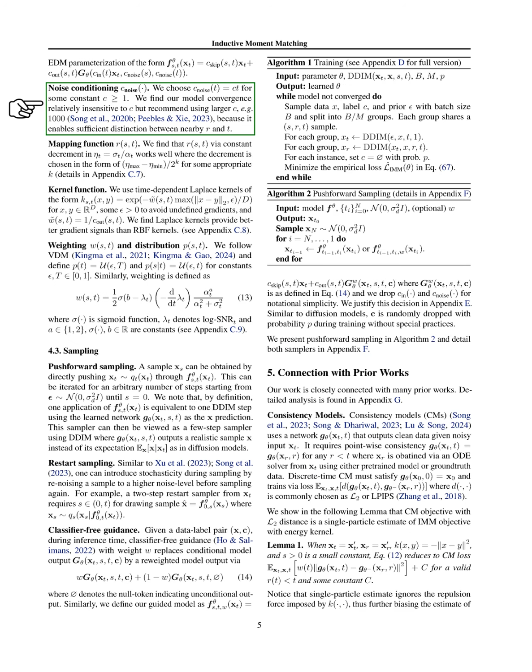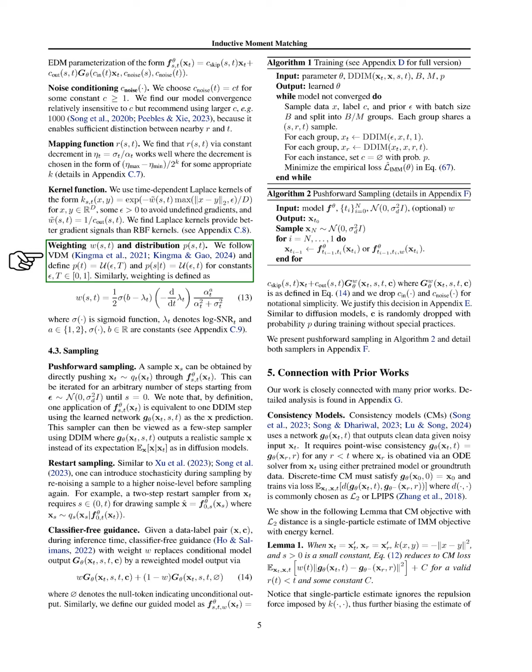We find that our noise conditioning works well when we use a constant multiplied by time. We recommend a larger constant to help distinguish between close values. For the mapping function, we determine that a constant decrement works effectively, and we specify how to choose this decrement. We utilize time-dependent Laplace kernels for better gradient signals compared to RBF kernels.